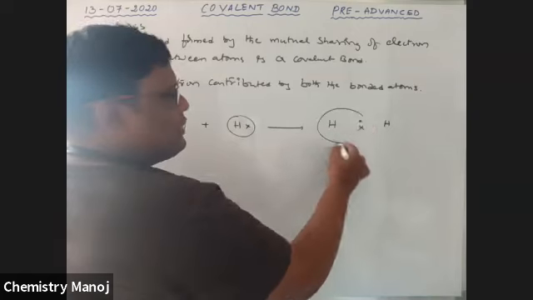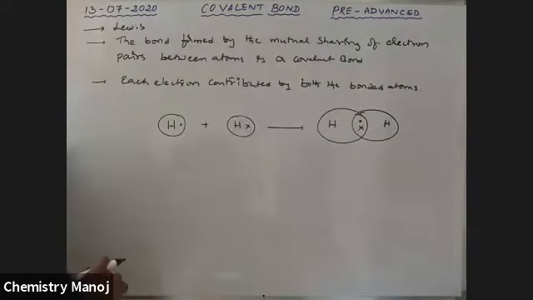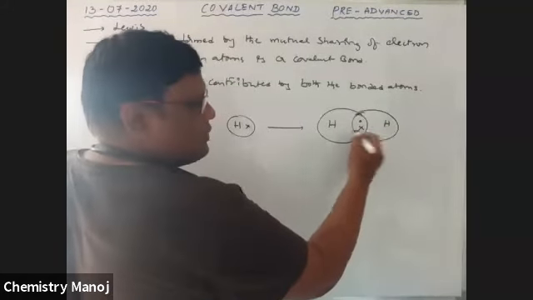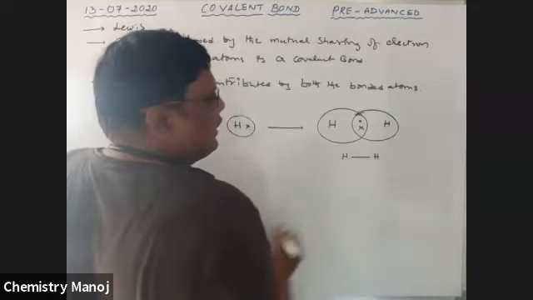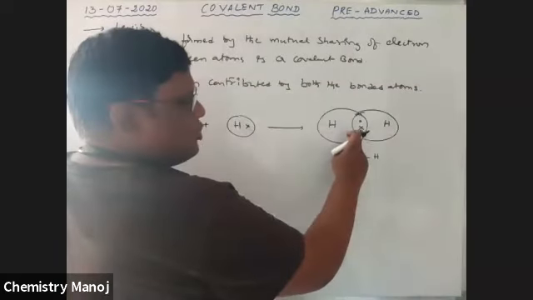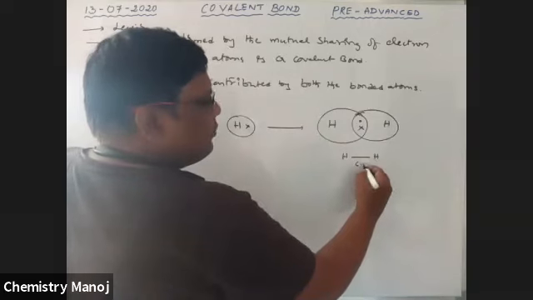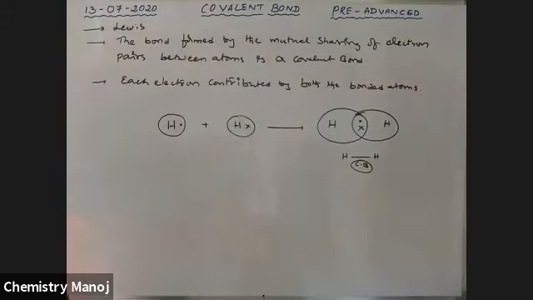Automatically, it reaches a doublet configuration. Hydrogen reaches doublet configuration. Because of that, one electron pair is shared between two atoms. Therefore, a single bond is formed between hydrogen and hydrogen. This is the bond formed by the mutual sharing of electron pairs, so that is why it is a covalent bond between hydrogen atom and hydrogen atom.